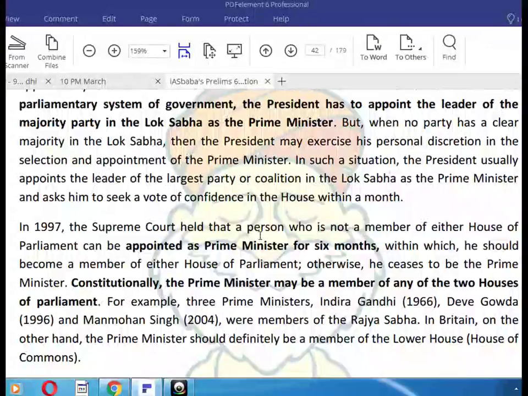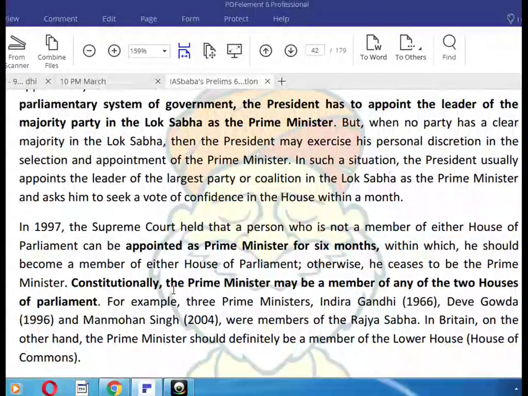In 1997, the Supreme Court held that a person who is not a member of either House of the Parliament can be appointed as the Prime Minister for 6 months, within which he should become a member of either House of the Parliament. Otherwise, he ceases to be the Prime Minister.